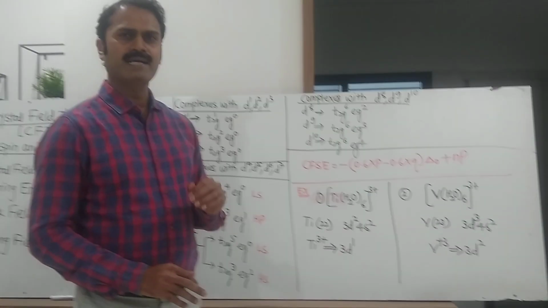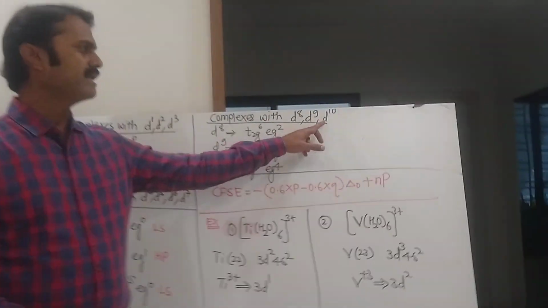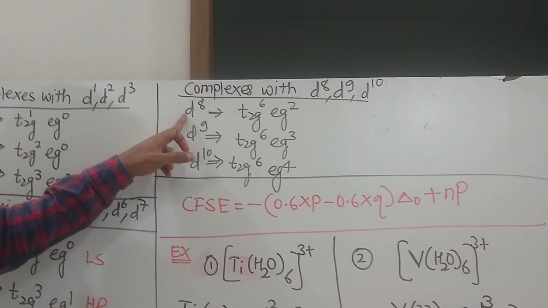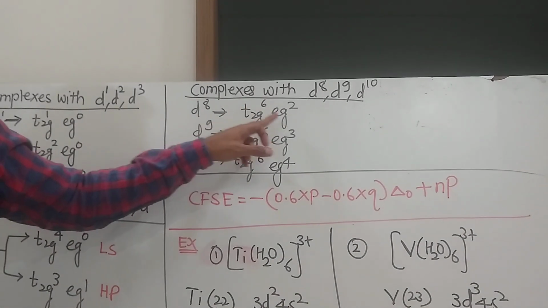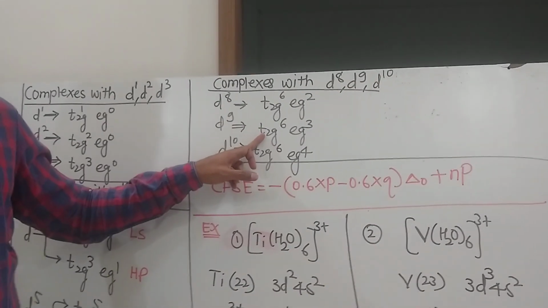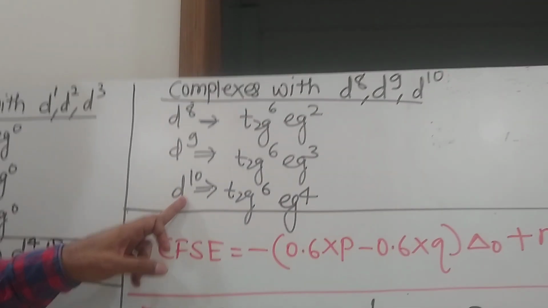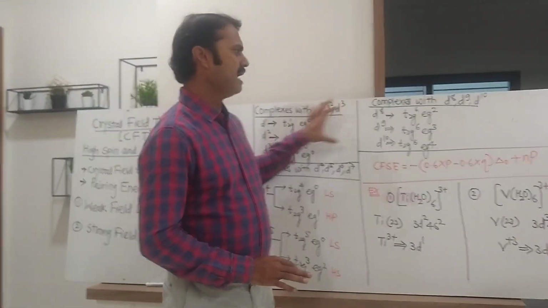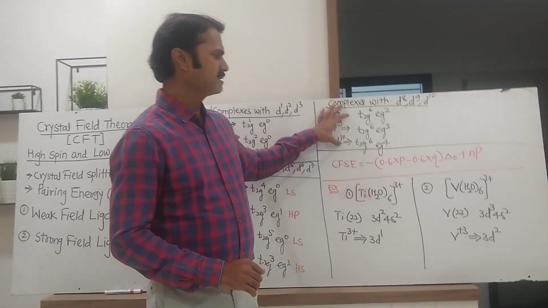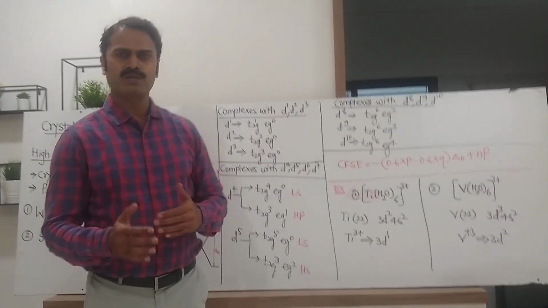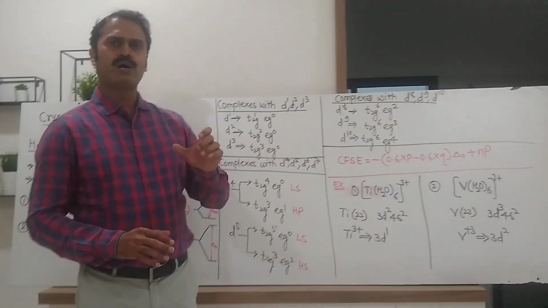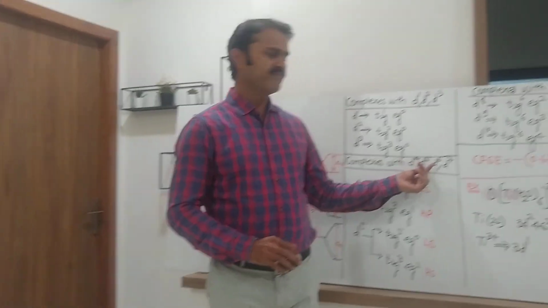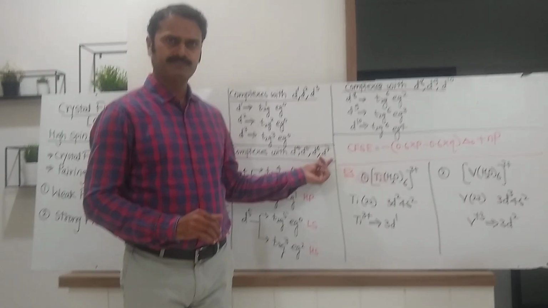But for the octahedral complexes with d8, d9 and d10 system, there is only one possible configuration. For d8, the possible configuration is t2g6 eg2. For d9, it is t2g6 eg3, and for d10, it is t2g6 eg4. Meaning for the first three and last three systems, there is no formation of high spin or low spin complexes. The high spin and low spin complexes are possible only for d4, d5, d6 and d7 systems.